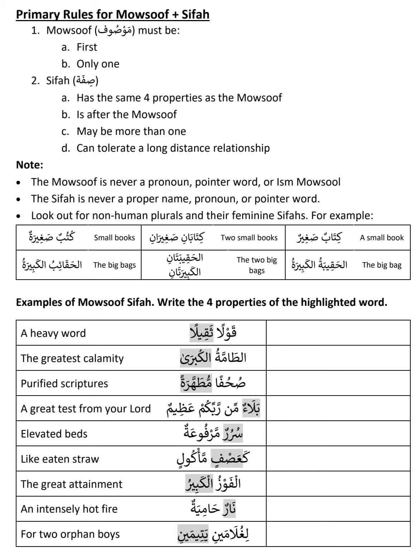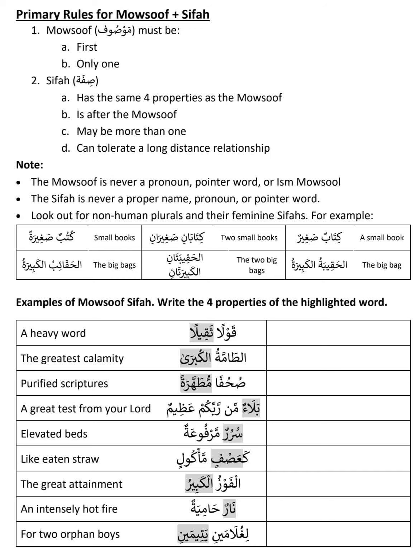And finally it has al, so it is specific. That means it is a Mowshoof Sifa. All four properties should match. So what about kabir, al-kabiratu? What are the four properties?